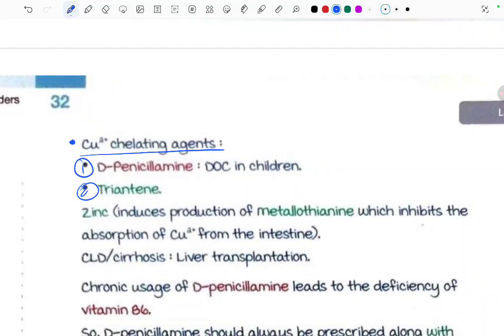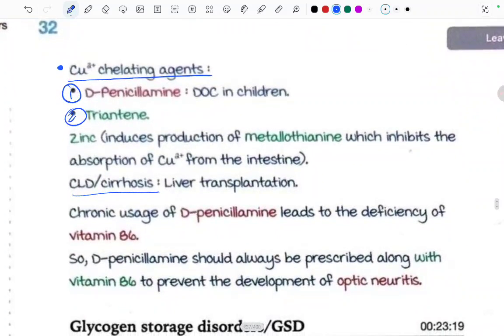Chronic liver disease or the cirrhosis. In this case, we need to do the liver transplantation, and chronic usage of D-penicillamine leads to the deficiency of vitamin B6. So D-penicillamine should always be prescribed along with vitamin B6 to prevent the development of optic neuritis.